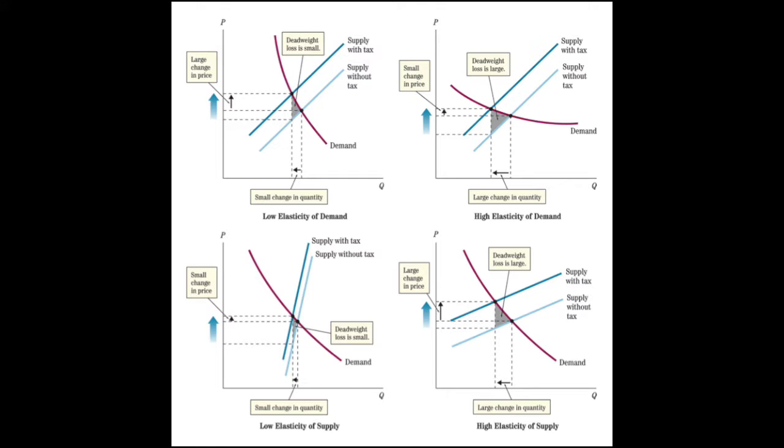From the figure, the buyer's share and the seller's share of the tax varies with the elasticity of the demand and the supply curve. In particular, notice that when the demand curve is inelastic, or when the supply is very elastic, the buyer's share of the tax is high. For example, the difference between the old and new equilibrium price is large. The top left graph and the bottom right graph illustrate the scenario. Similarly, when the demand curve is elastic or when the supply is inelastic, the seller's share of the tax is high. The top left graph and the bottom right graph illustrate this scenario.